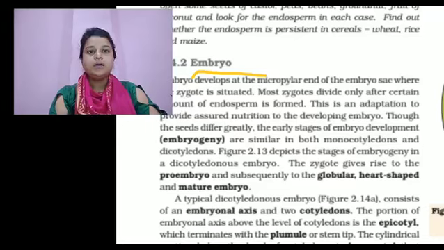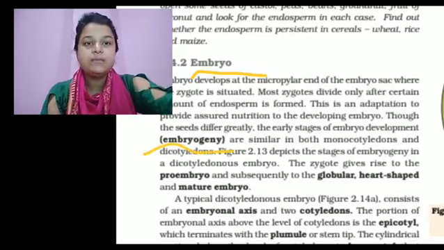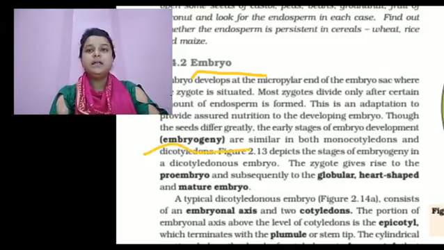Now embryogenesis. Embryogeny, what is embryogeny? Embryogeny is the early stage of embryo development. The zygote gives rise to the proembryo and subsequently to the globular, heart-shaped and mature embryo.